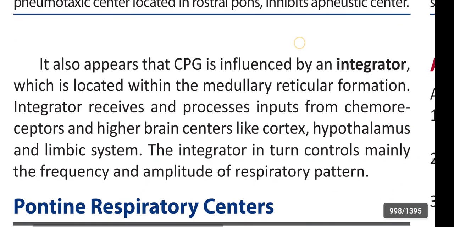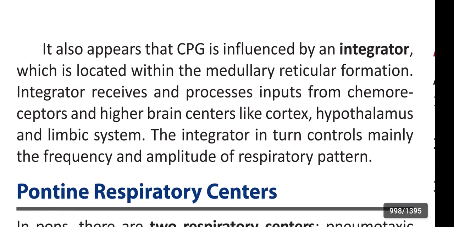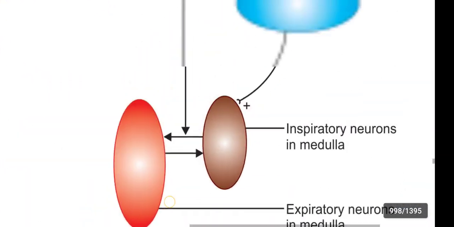It is also obvious that the central pattern generator is influenced by an integrator which is located within the medullary reticular formation. The integrator receives and processes inputs from chemoreceptors and higher brain centers like the cortex, hypothalamus, and limbic system. The integrator in turn controls mainly the frequency and amplitude of the respiratory pattern.